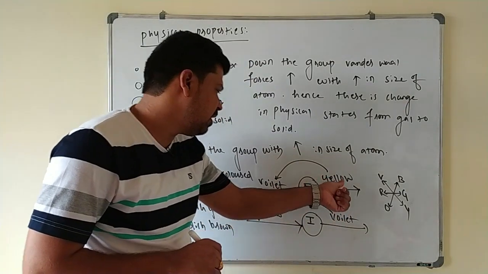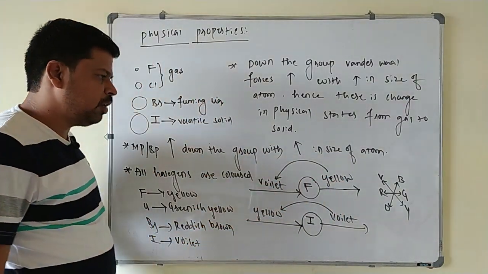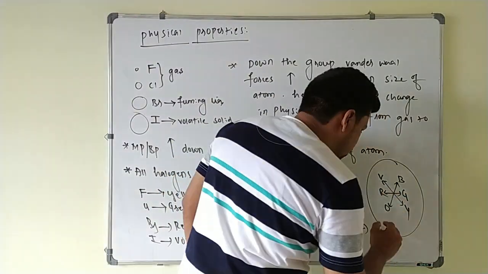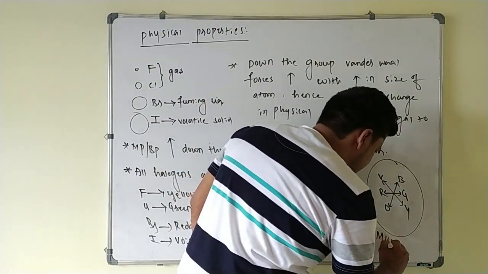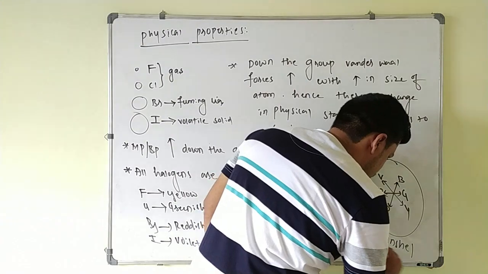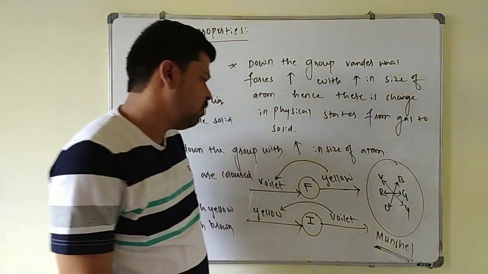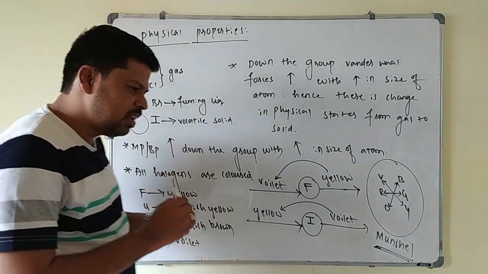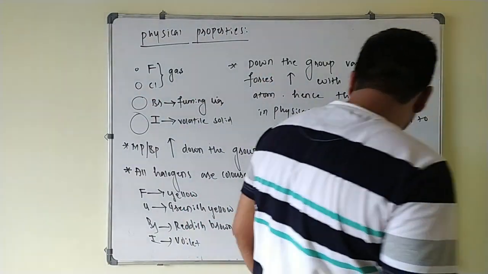The appearing color is complementary to the absorbed color, and this one we call the Munsell color wheel. From this one you can identify the complementary colors here. We will write the color of the halogens.